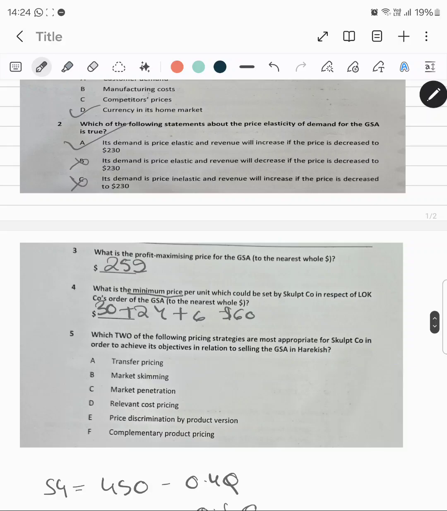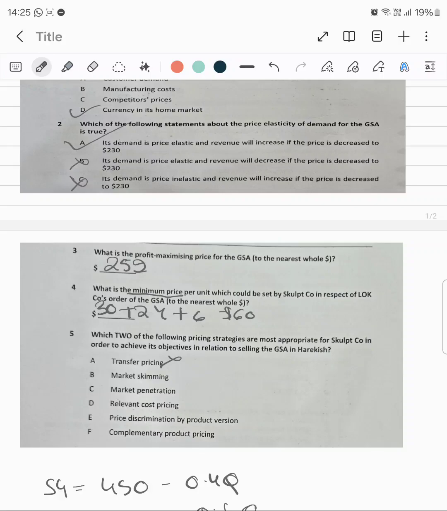Now transfer pricing is not related to this pricing strategy. Transfer pricing is acceptable in case of divisional or intra-division transactions. Market skimming. When I talk about market skimming, what do I mean?